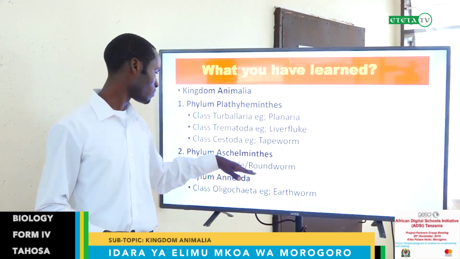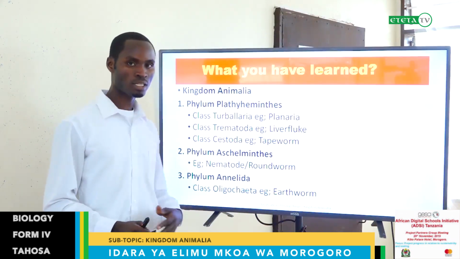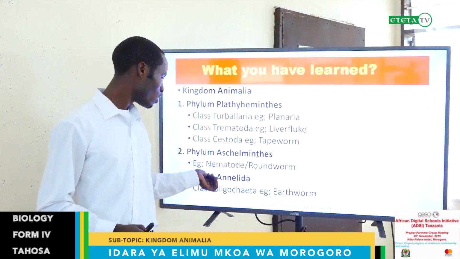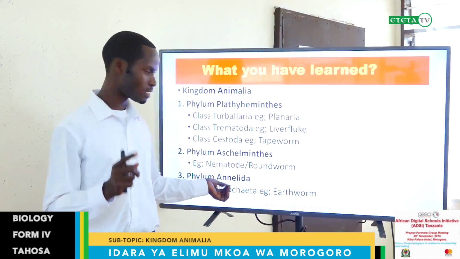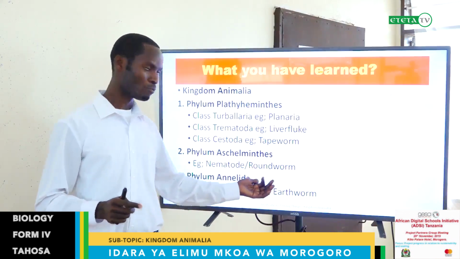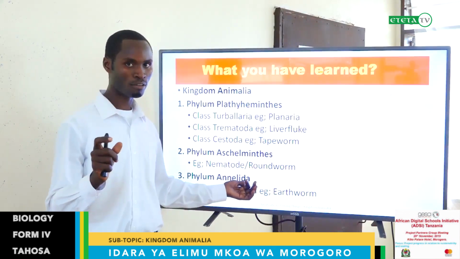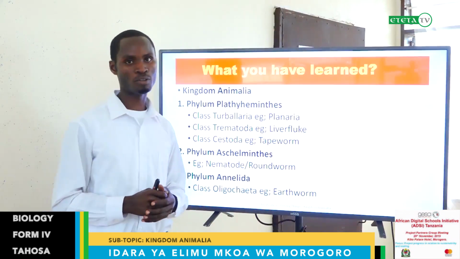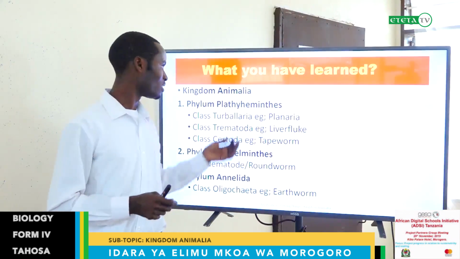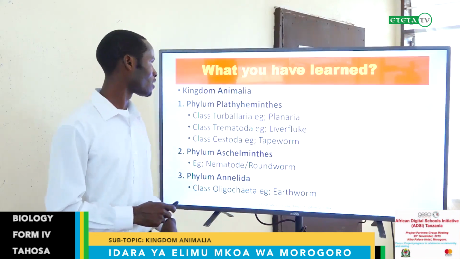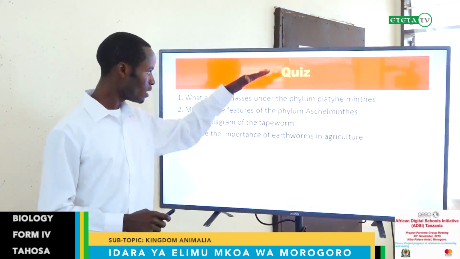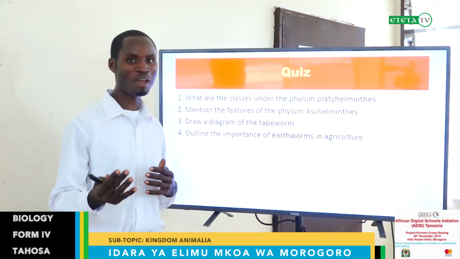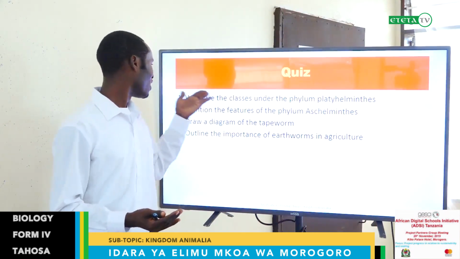These are common names. Again, we discussed the last phylum, which is Annelida, and the class Oligochaeta, the only class under this phylum for your Form 4 level, and the group member is earthworm, which we have discussed in the previous slide. This is what I've covered, and I can go through these questions to see if you can remember what we have discussed.